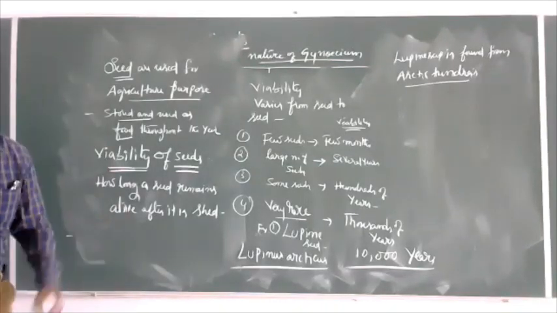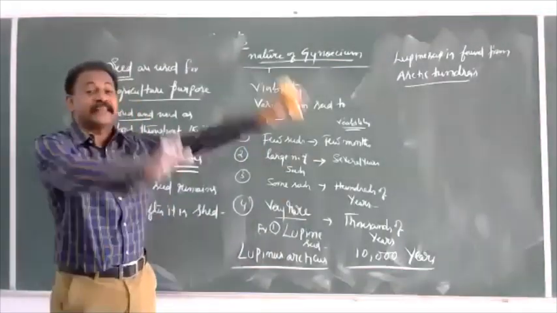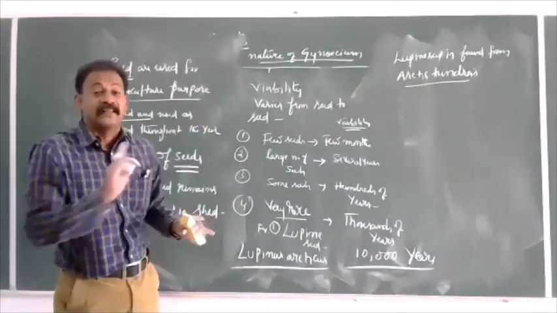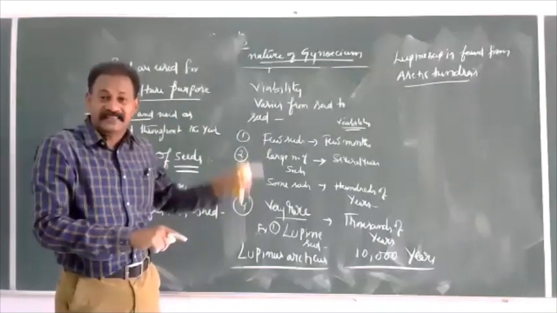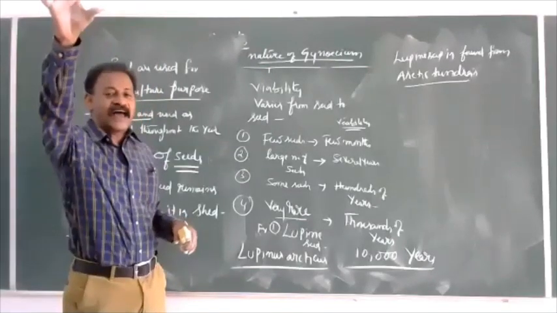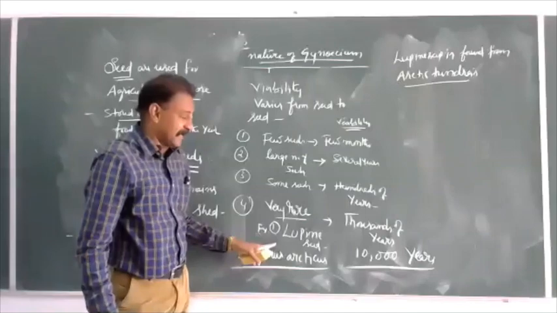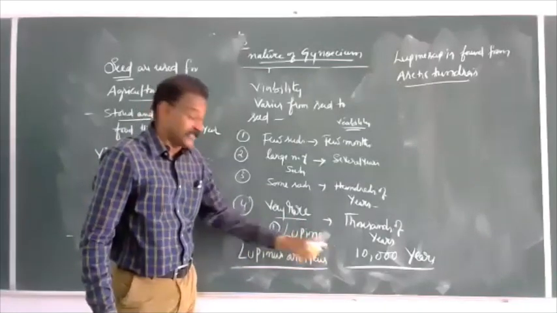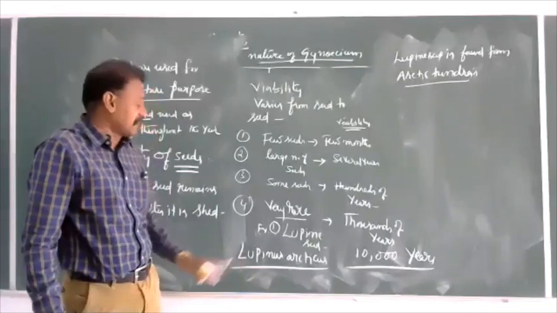It was observed that the seed has a viability period of about 10,000 years. After 10,000 years of dormancy or viability, it is capable of germinating, developing into a plant and forming flowers. So, largest viability period, 10,000 years, lupin seed, Lupinus arcticus, Arctic tundras.